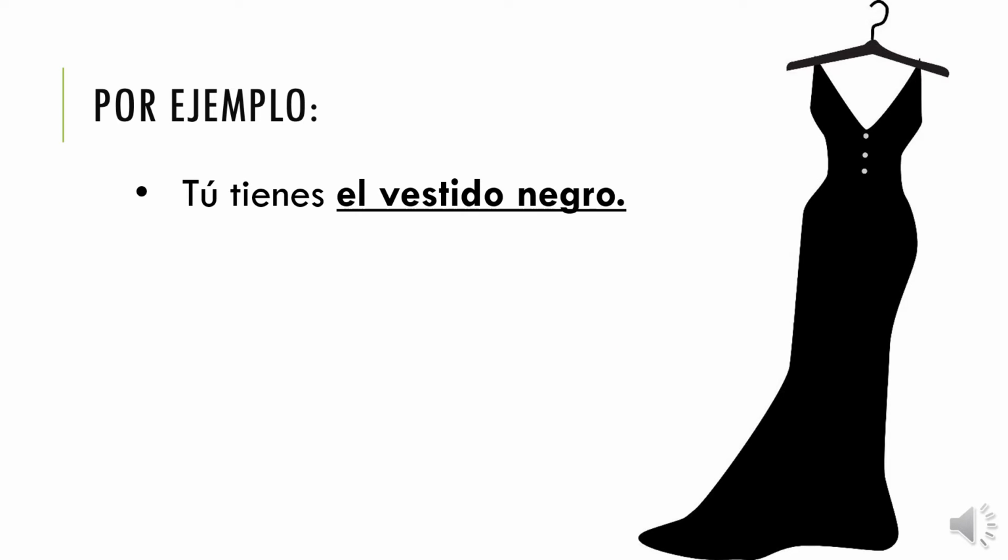Our second example, tú tienes el vestido negro. So we look at vestido, which is the object, and vestido is masculine, and it's singular. So according to my chart, I would use lo to replace it. So when I rewrite the sentence, it would be tú lo tienes. So lo is taking the place of el vestido negro. So it doesn't just take the place of the noun, the object, it also takes the place of any adjectives that are used to describe that object.